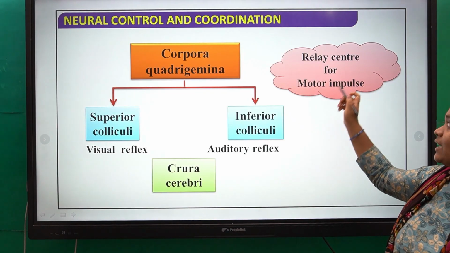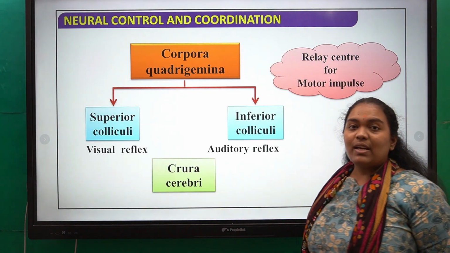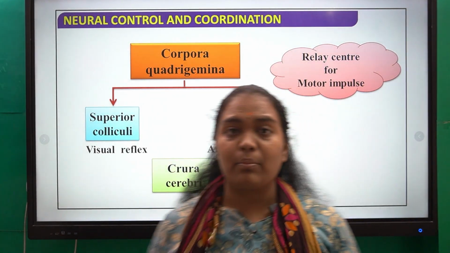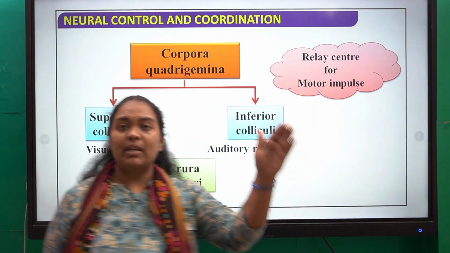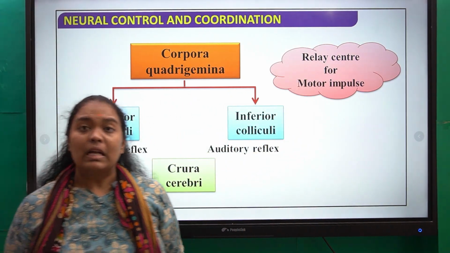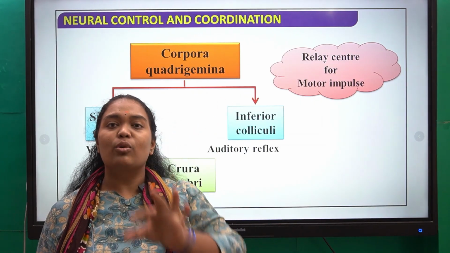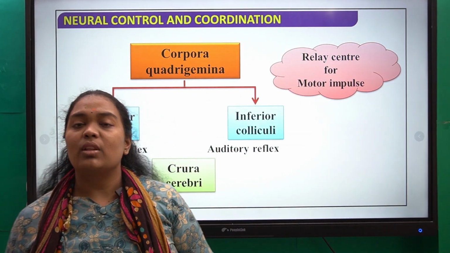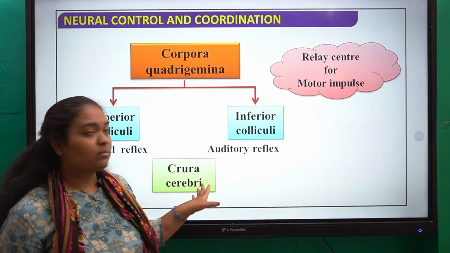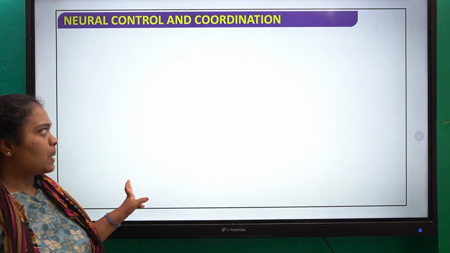So it is the relay center for motor impulses. Why are we saying relay center for motor impulses? Motor impulses are being taken from your brain to your different body parts. So this message or impulse from your brain is going from the forebrain to the hindbrain with the help of this midbrain.